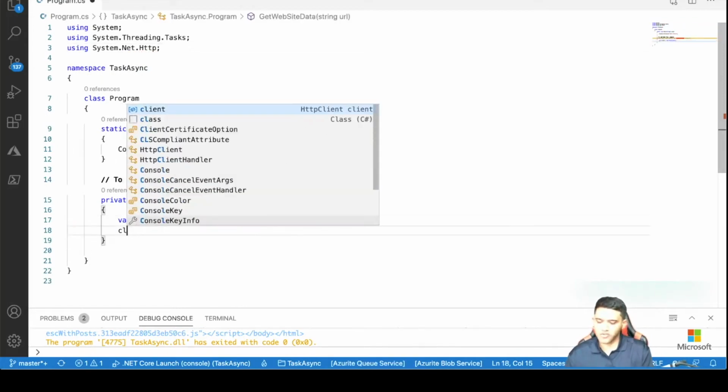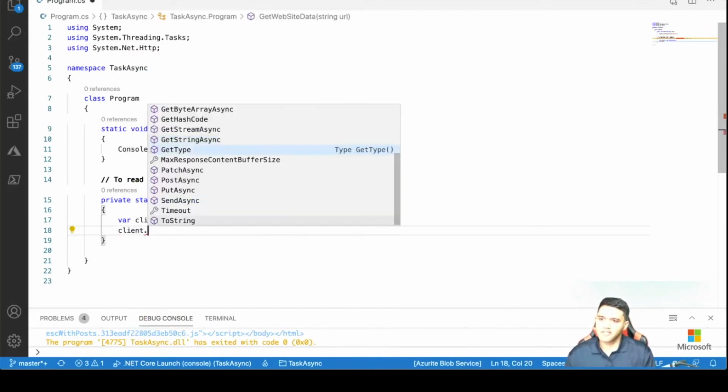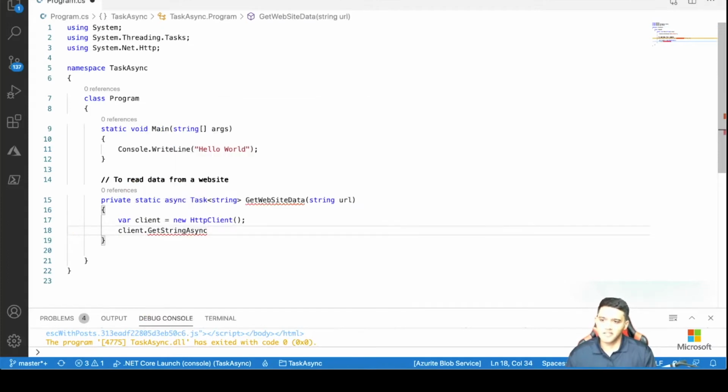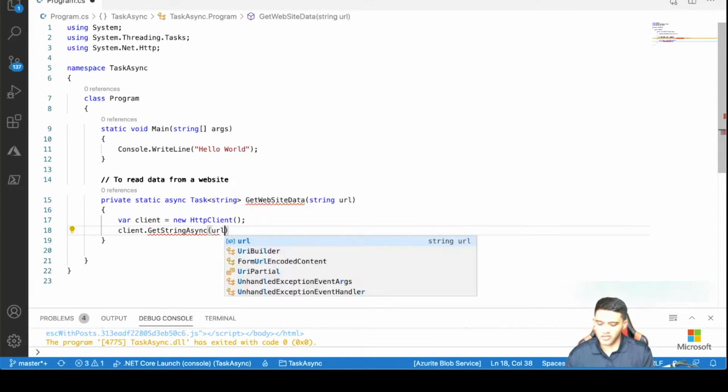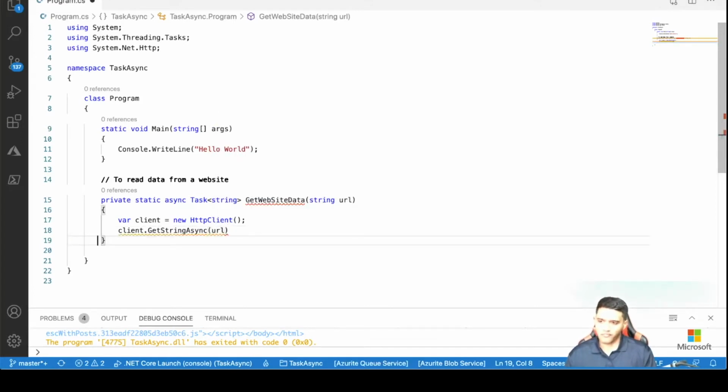Now I need to invoke the async method, GetStringAsync. See, we have async here. It takes in a URL. Now, because we declared an async modifier in the method signature, we can use the await keyword and it will compile. We still have to return the data, so I can just say return the data.